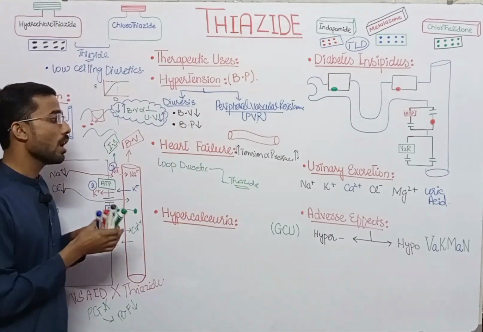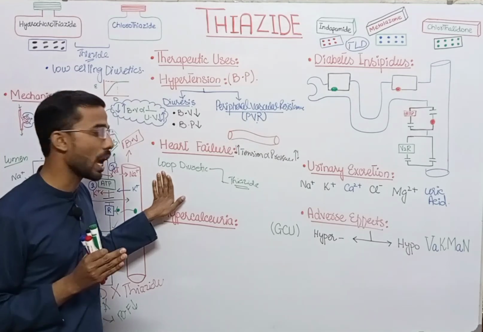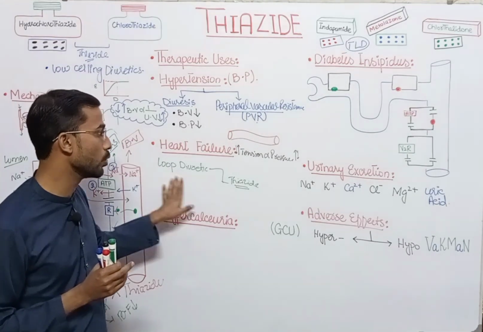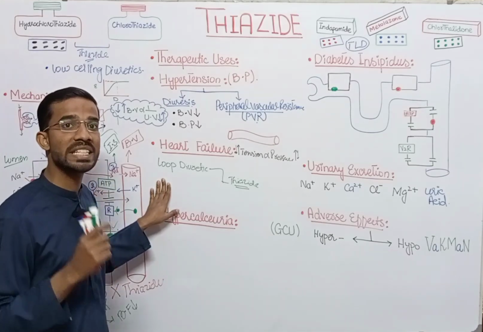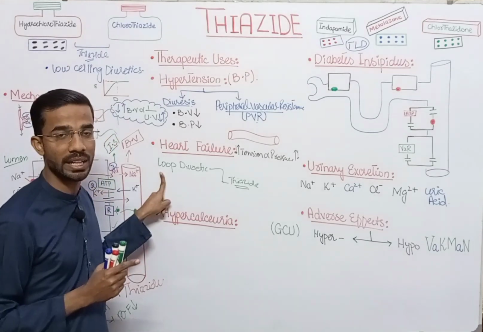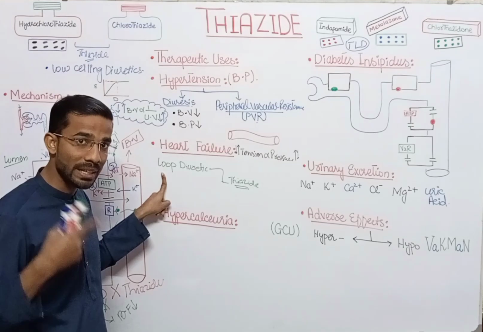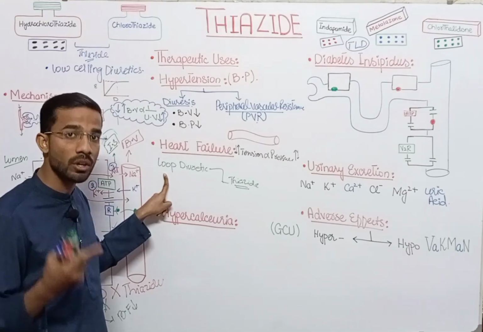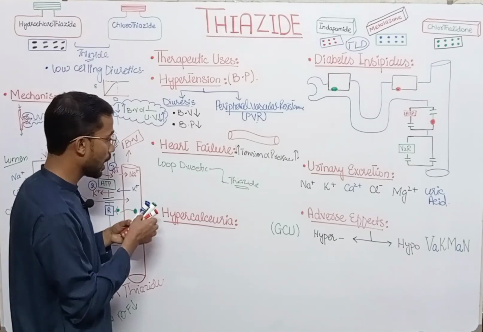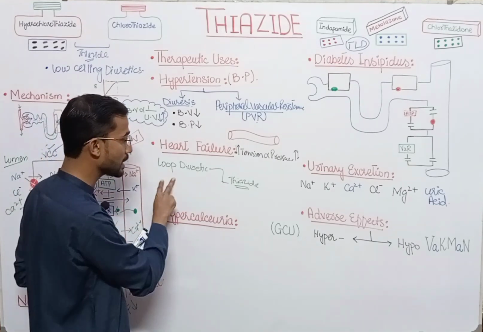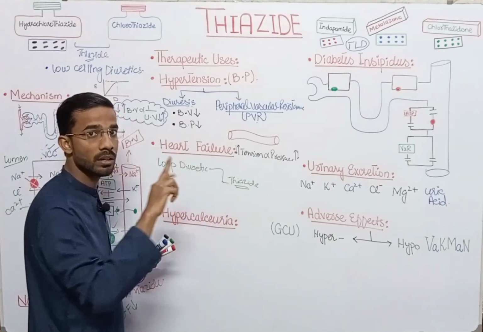However, some patients are actually resistant to the loop diuretics. When a person is resistant to the loop diuretic, what methodology should we adopt? In that situation, we use thiazides and loop diuretics together.